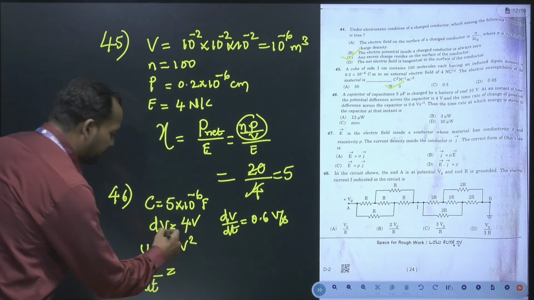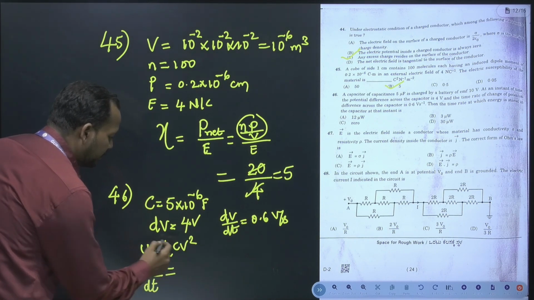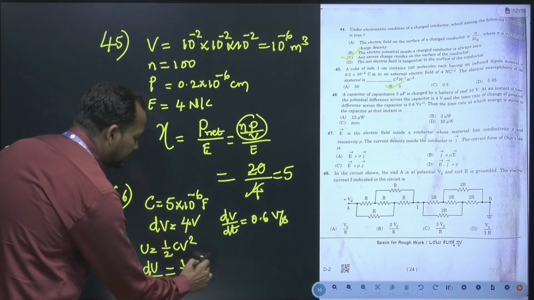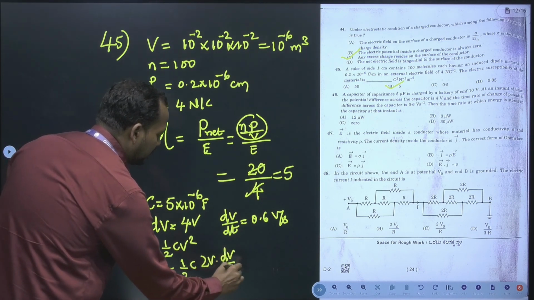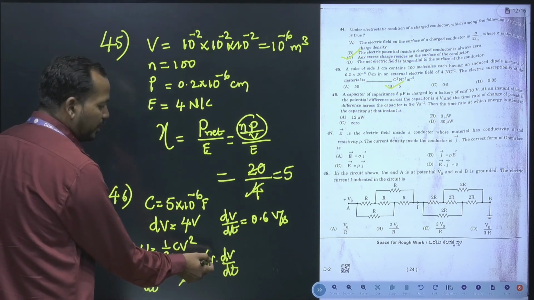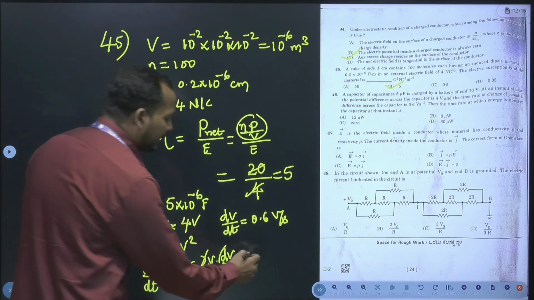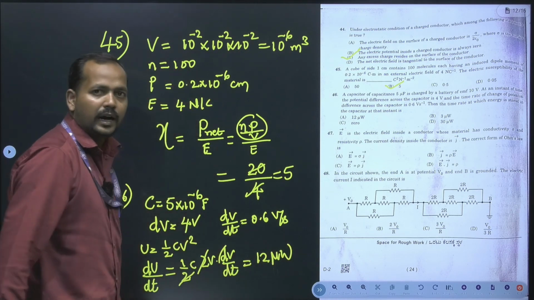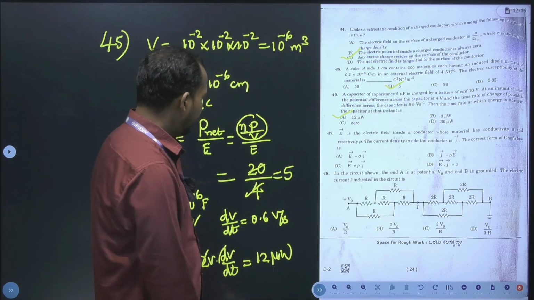If you differentiate this, this will be half C as a constant, V square gives 2V into dV by dt. So here you cancel 2, put the value of C, put the value of V and dV by dt. After substituting all these values, you will get 12 microwatt as the answer.